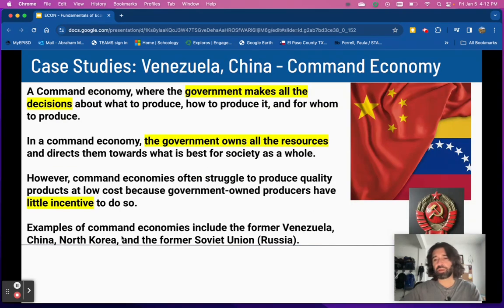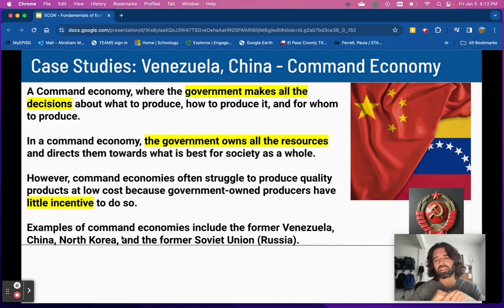Let me show you another example of a different economy. This is a command economy. So think about Venezuela and China. In command economies, the government makes the decisions of what to make, how to produce it, and for who, right? Not the people, not consumers, the government. The government owns all of the resources, right? So the government owns the factory. There's no private businesses. It's made by the government, okay? And they try to make the best decision for everyone.